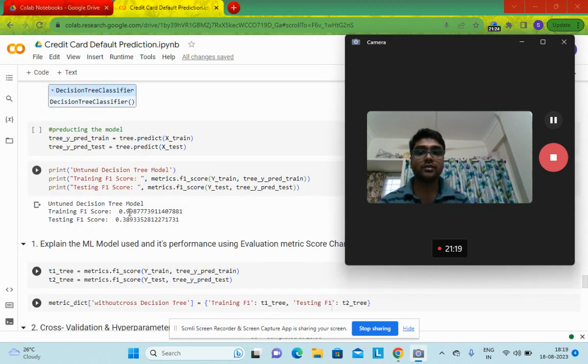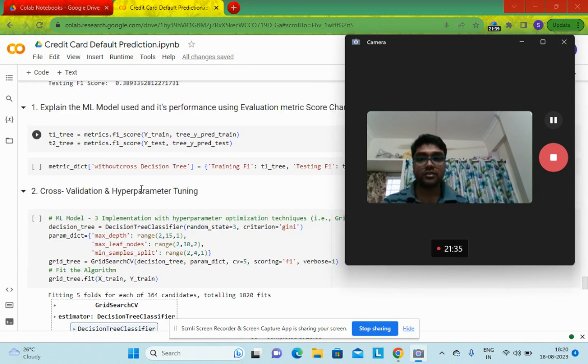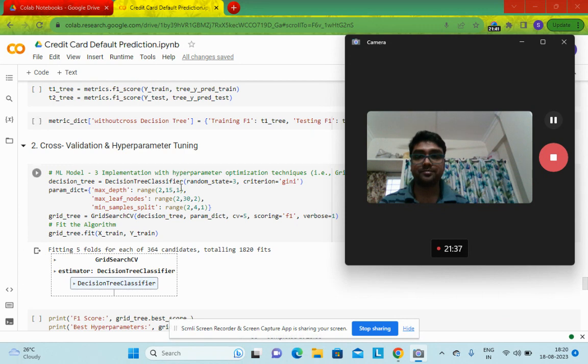We can see the F1 score is 99 for the training dataset, and for the testing dataset it is quite low, which again indicates that the algorithm has overfitted the data. That means the algorithm has learned all the patterns of the data, everything in fact. So next I have tried the decision tree with the cross validation.